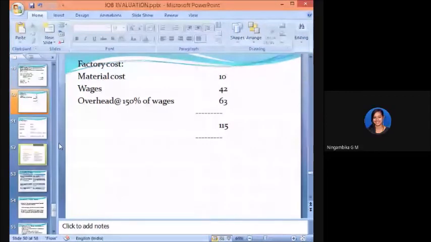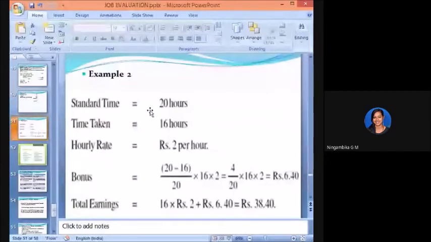See, the standard time is 20 hours, time taken is 16 hours, and hourly rate is 2 per hour. So what does the formula say? Time saved divided by standard time into time saved into time rate, right? Put this data into that and try to get the Rowan plan bonus amount.